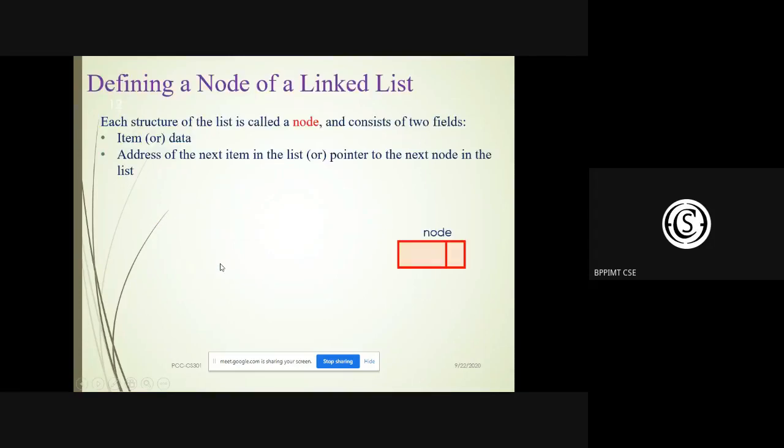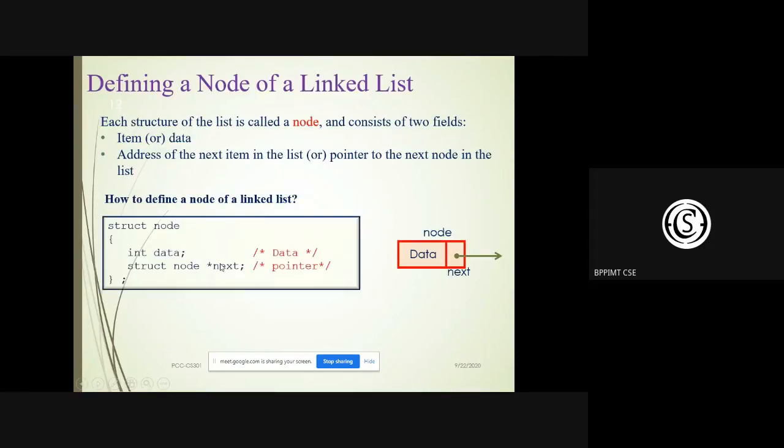So in a linked list, the first part is the data part. Why are linked lists called a self-referencing data structure? Do you have any answer? Why are these called self-referencing data structures, especially from section A students, group 1 students?